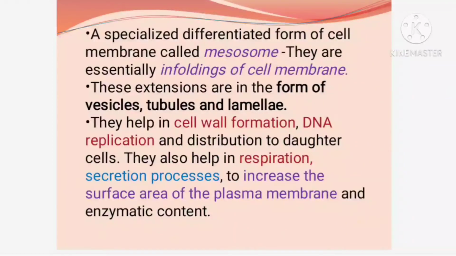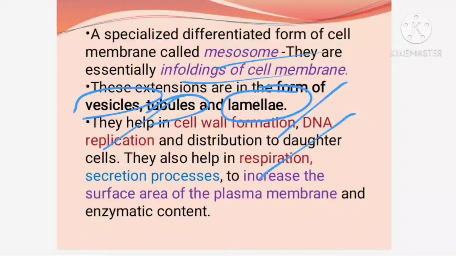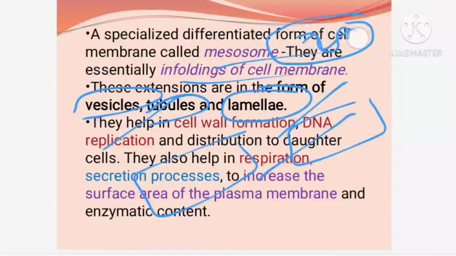So mesosomes, we will read out. Specialized differentiated form of cell membrane called mesosomes. They are infoldings of the cell membrane, and the extensions can be like vesicles or tubules or lamellae. They help in cell wall formation, they help in DNA replication, they help in respiration. DNA replication means what? You can find one DNA is present. Now the bacteria is going to divide and form two. So this one DNA has to be converted into two DNAs. For the formation of the same, the things needed for the DNA to replicate, the protein, the nucleic acid, all these are synthesized by whom? The mesosomes. They are playing a major role.